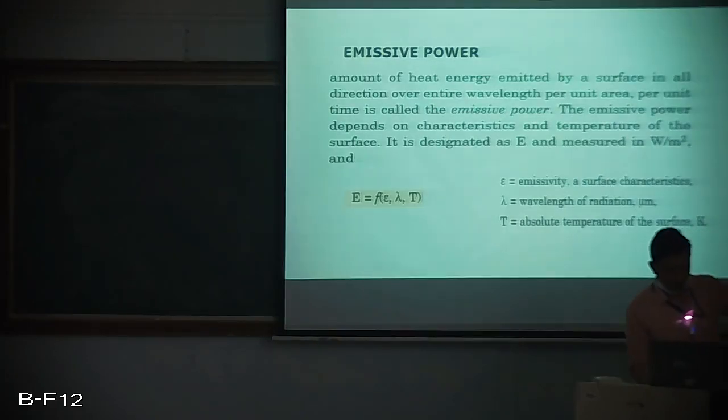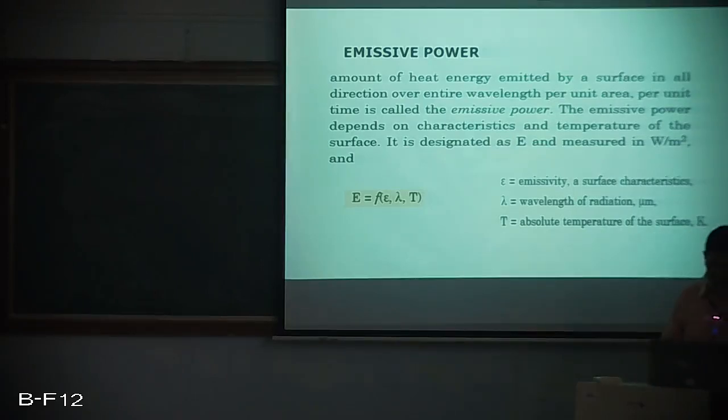And this emissive power is dependent upon three characteristics: epsilon, that is emissivity, lambda, that is the wavelength of radiation, and T, that is absolute temperature, in Kelvin. It is usually denoted by capital E, and it is measured in watt per meter square. Watt per meter square is the unit used to measure emissive power.